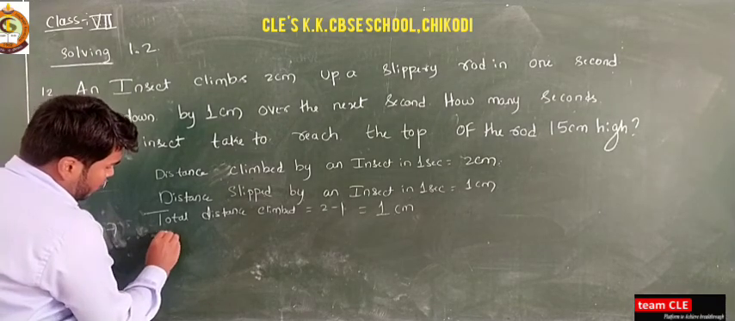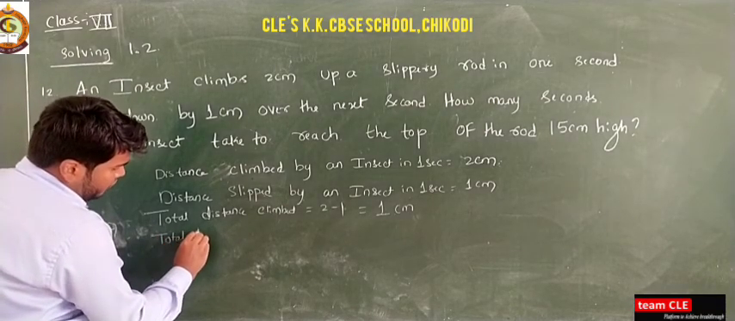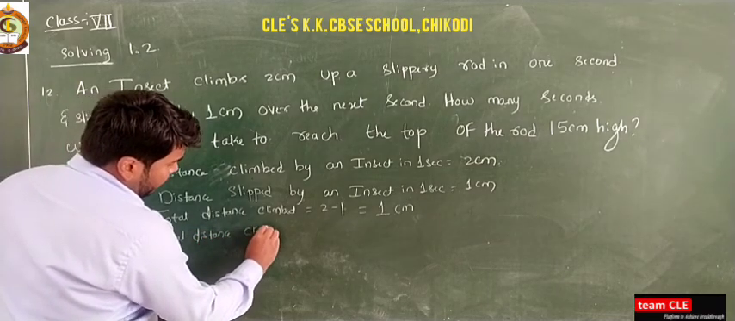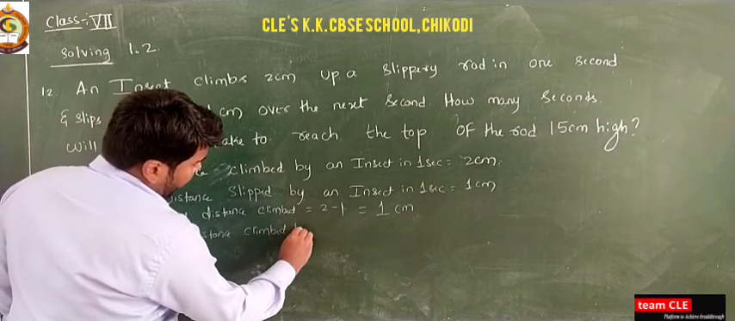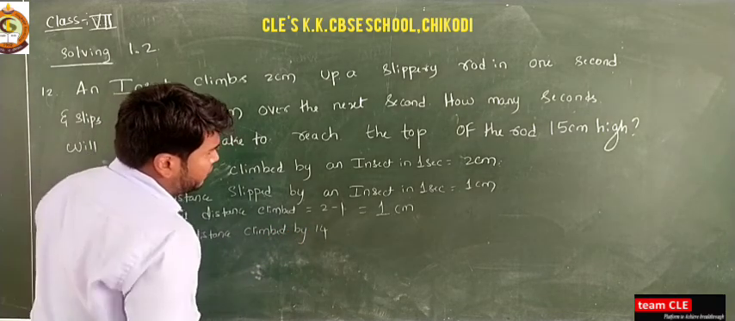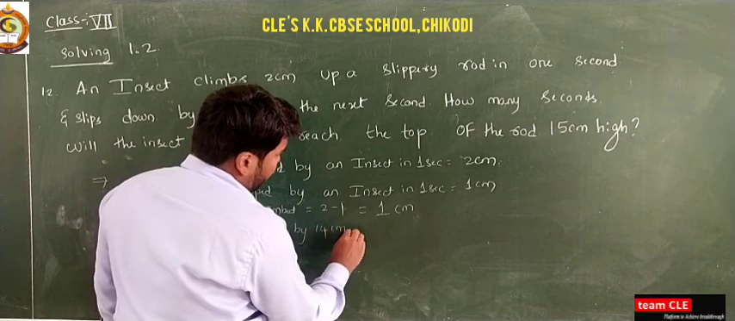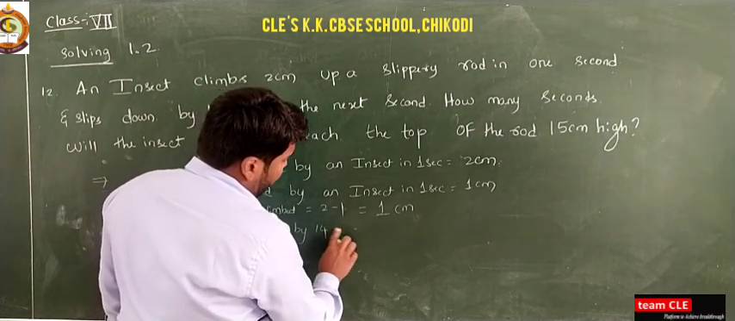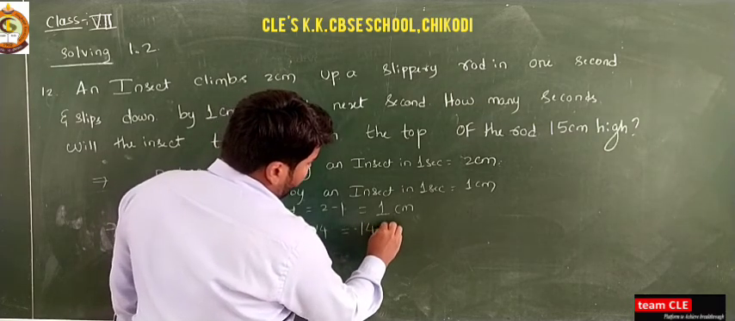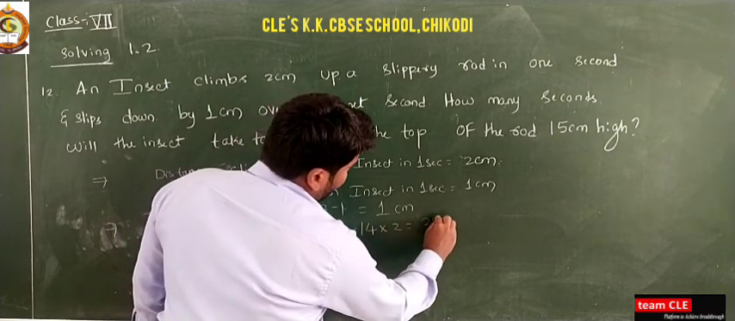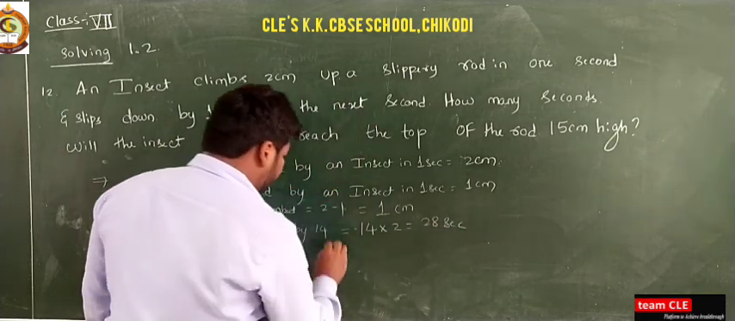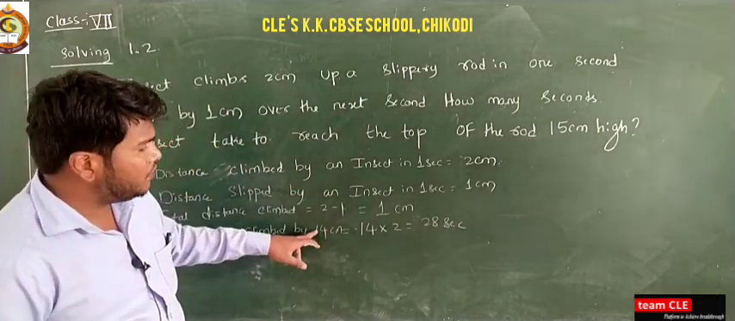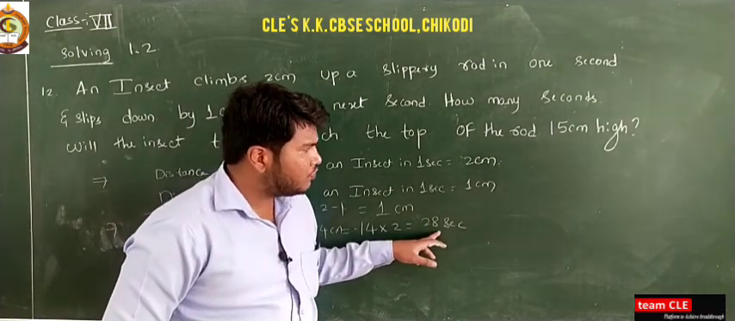So now the total distance climbed by 14 centimeters is equal to 14 into 2, which is equal to 28 seconds. Okay, so 14 centimeters it is. So the total time to climb 14 centimeters is 14 into 2, which is equal to 28.